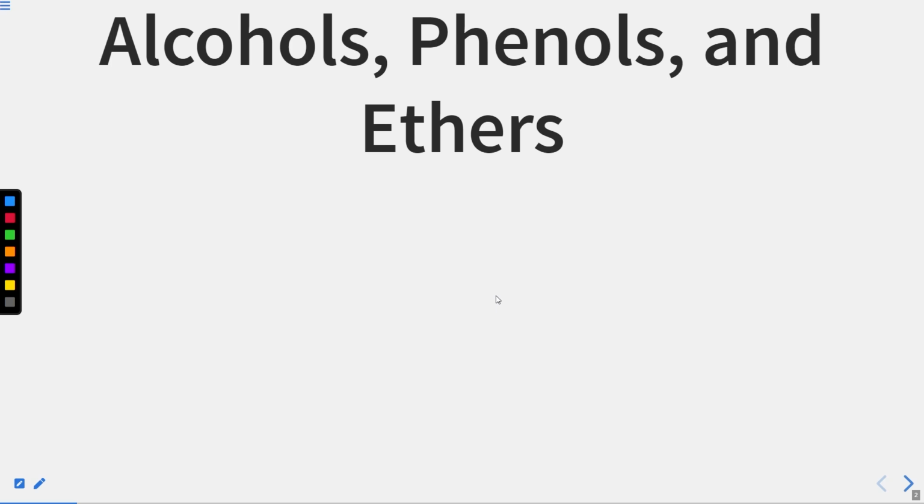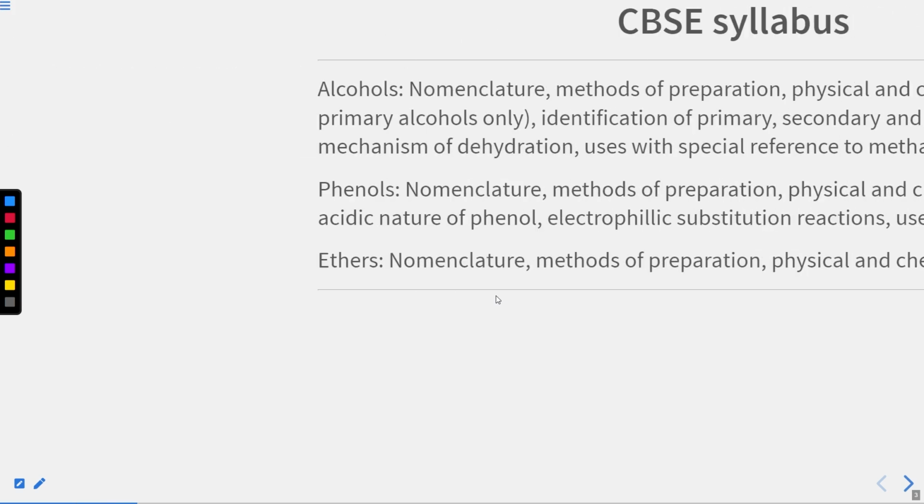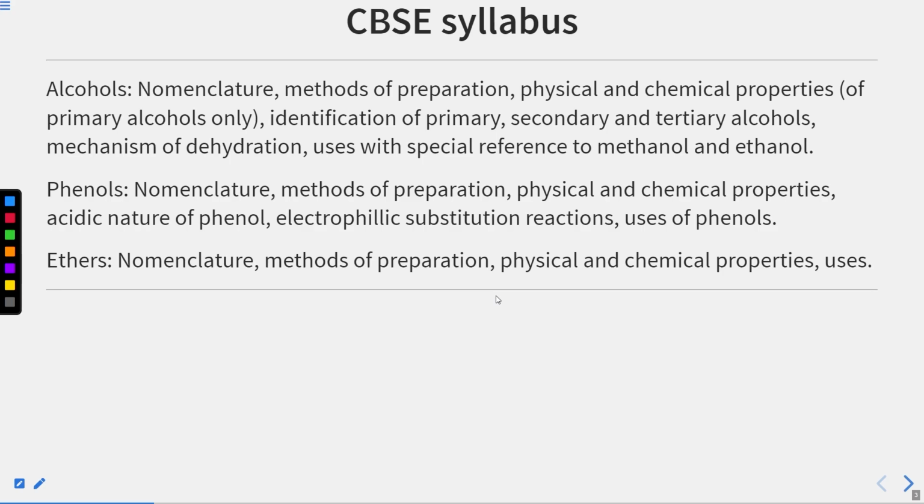In the previous class we have seen the nomenclature of the ethers and its preparation methods. Also we have seen the physical properties, and the illustration regarding some nomenclature. Today we will be seeing the physical and chemical properties of ethers. Also we will see uses of some alcohols, which I have left to cover at last. We will see the uses of two specific alcohols, that is methanol and ethanol. So let us start today's lecture.